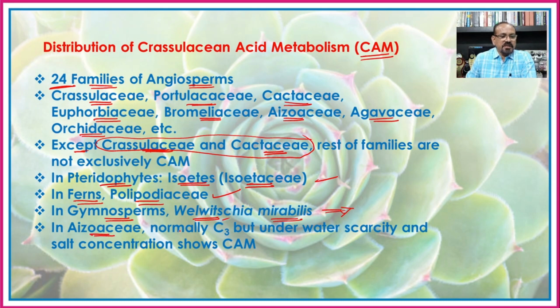And in Isoetaceae, normally C3, but under water scarcity, means when there is a presence of less amount of water and an increase in the salt concentration, in such cases the plants show the CAM pathway. Means in respect to the CAM pathway, this family shows the variation that in different conditions, that is in the scarcity of water there is a CAM pathway, and when there is availability of water, at that time there is C3 pathway.